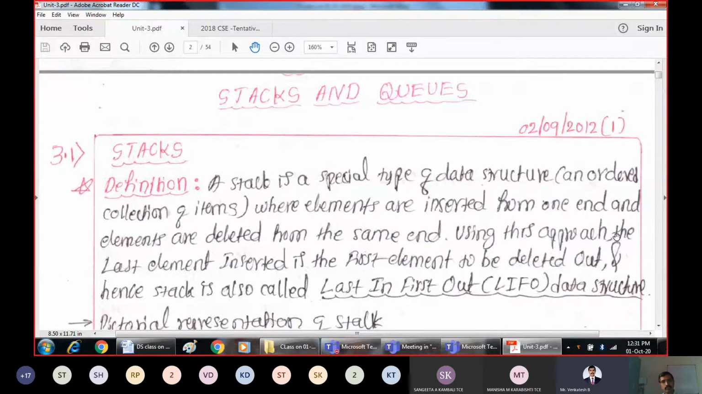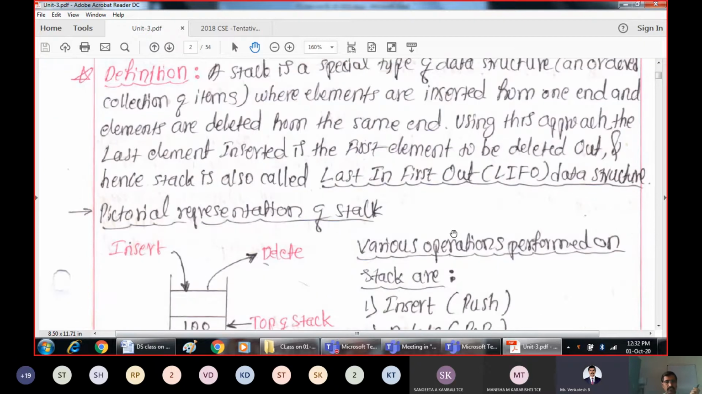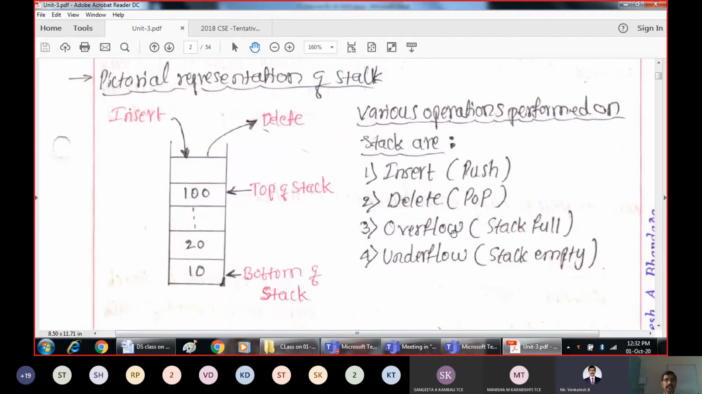So in this approach, the last element inserted is the first element which will be deleted. That means whichever element goes in last is the element which will come out of the stack first. Hence it is also called a last in first out data structure. As you can see here, this is one example scenario.